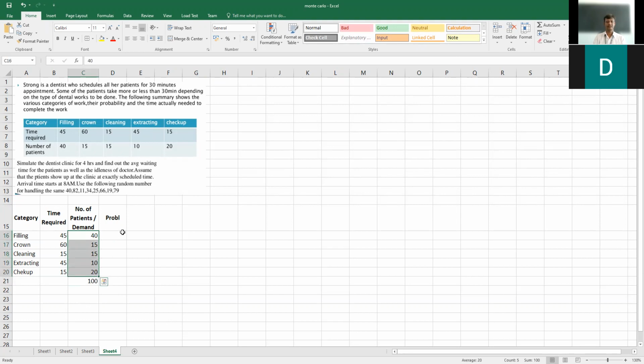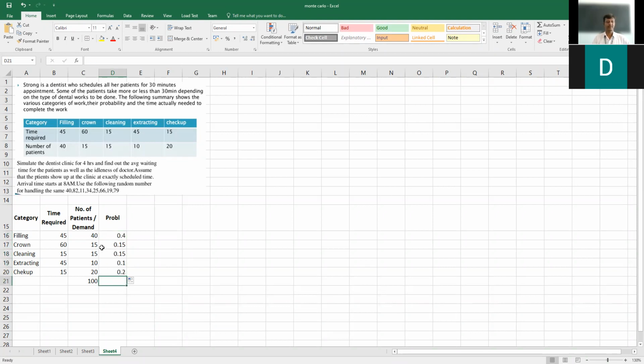So that will give you the probability value equal to 40 divided by 100. So 0.4 will be the probability for first category of work. Similarly, we follow the other ones.